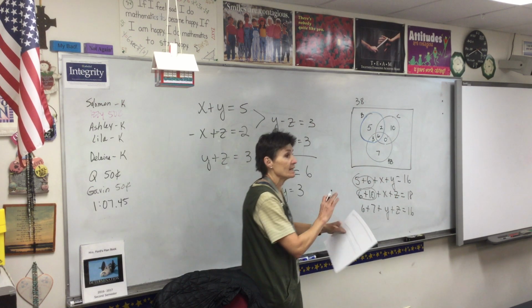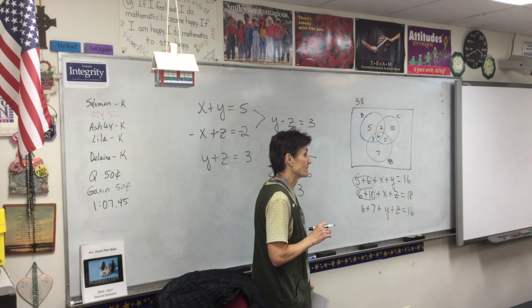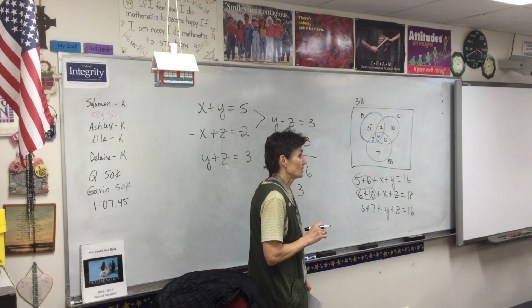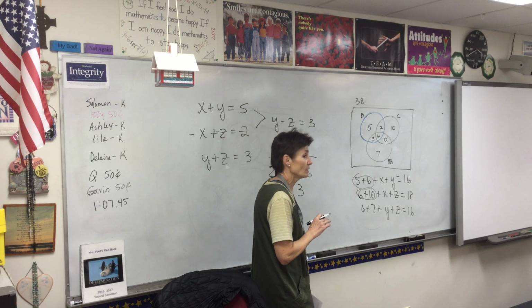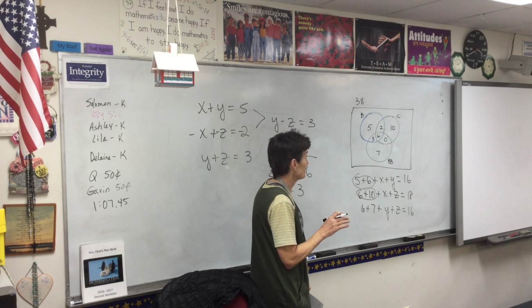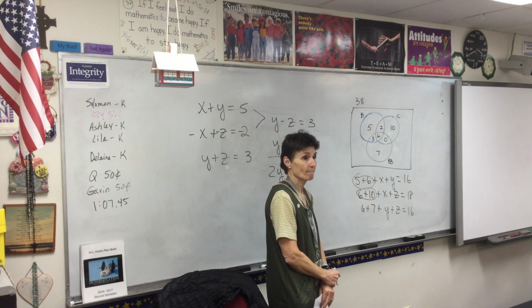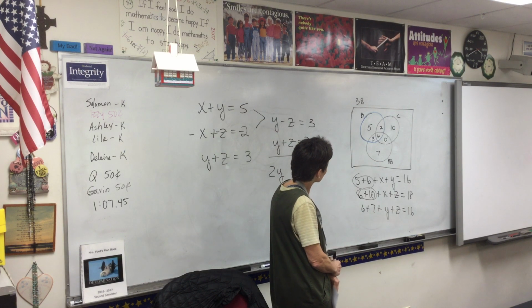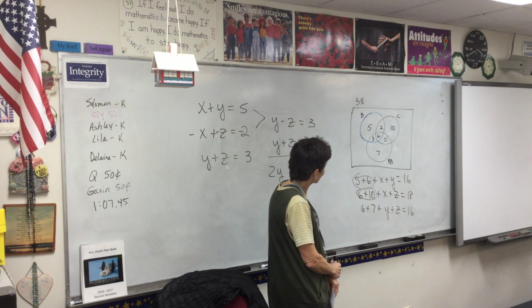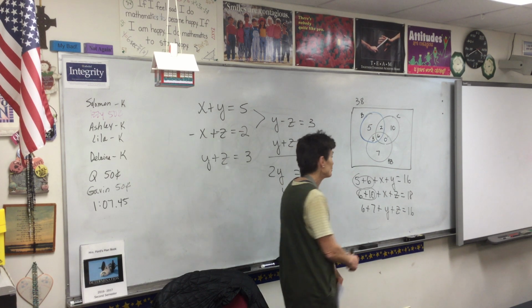How many like none of the baked treats? So how many people like none of these? Now remember, there's 38 in the class. How'd you do that, Allie?